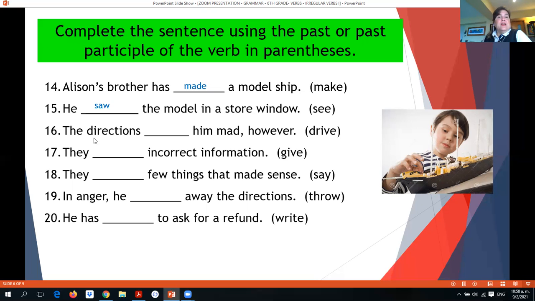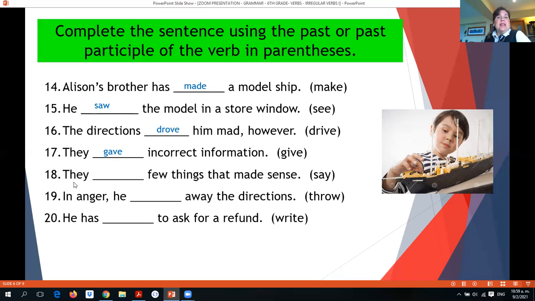Number 16, the directions he met, however. The verb is drive. We don't have a helping verb, so we put it in past. The directions drove him mad, however. Number 17, they incorrect information. We put the verb that we have in parentheses in past because we don't have any helping verb here. So give, the past is gave, so they gave incorrect information.